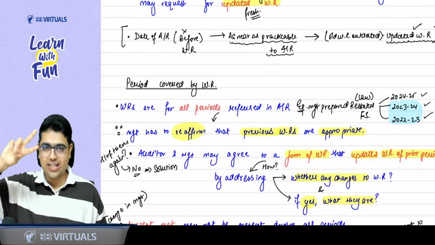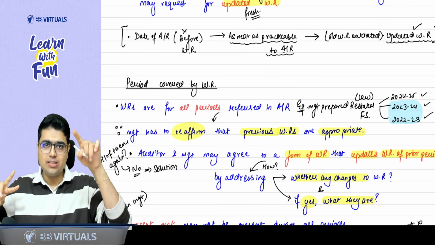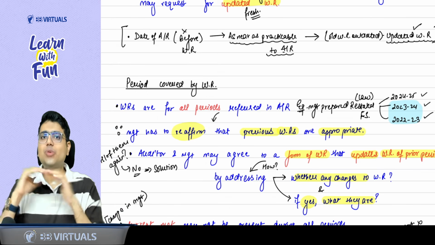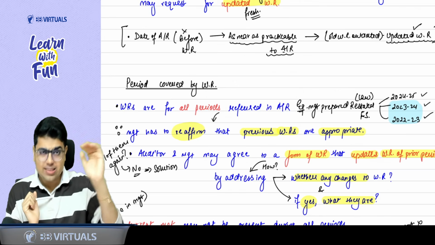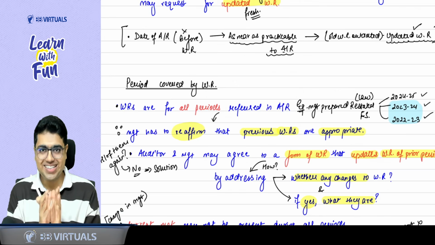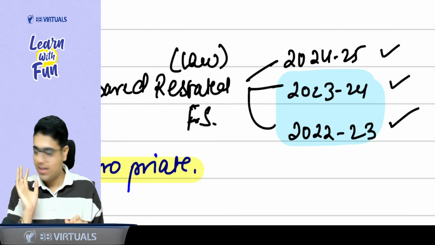Are the 2 points clear? Yes, sir. First of all, covering all the periods. But for prior periods, you don't need to take all of them again. Just ask them whether there are any changes, and if yes, what they are. Easy peasy? Yes, sir. One more doubt in my mind.